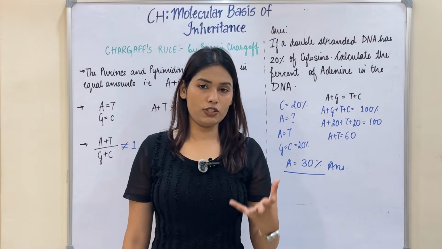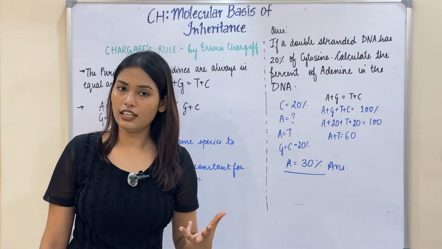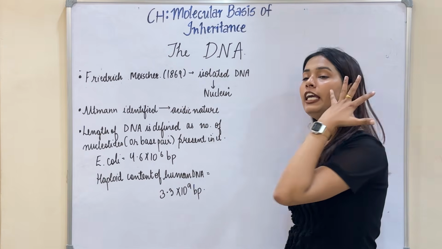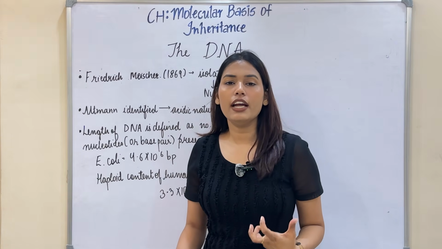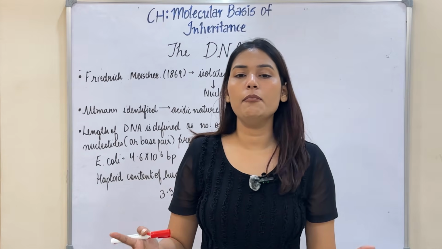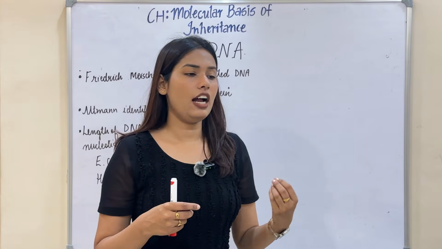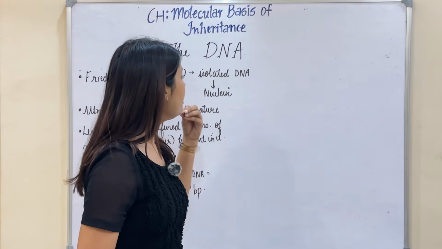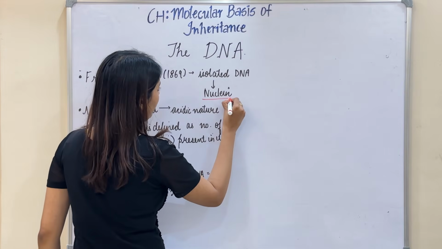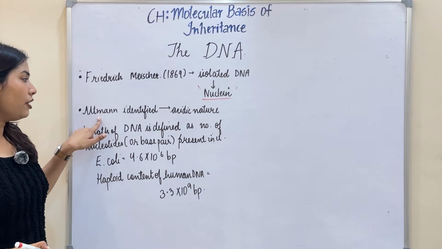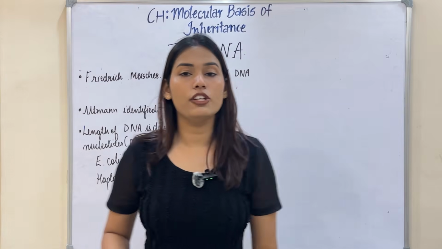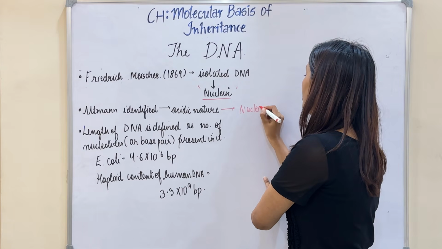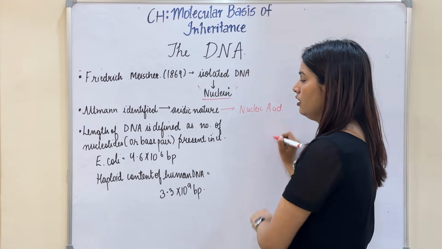Now there are few factual information regarding the DNA. Let's just discuss them. See, for the first time, Friedrich Mischer, he isolated DNA, but he was not aware that, yeah, this is the DNA. He never named it as DNA. He just studied it, and it was not showing any character like a lipid or something else. So he just named it as nuclein. Later on, Altman identified the acidic nature of the DNA, so he just named it as the nucleic acid.